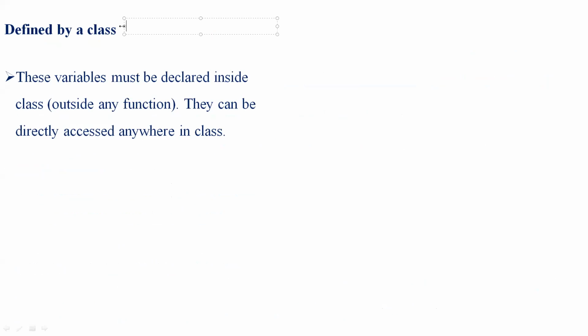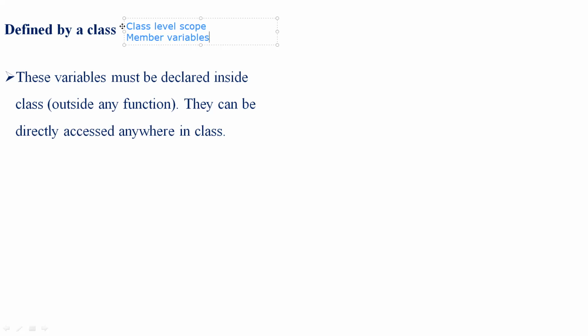It is also called class level scope or, in other words, member variables. The scope and lifetime of variables defined by a class is called class level scope, and they are also called member variables.